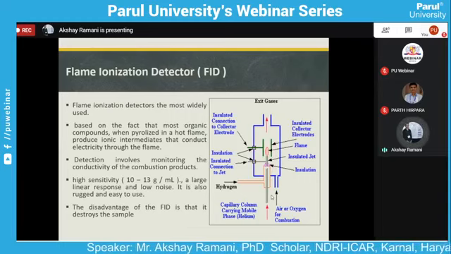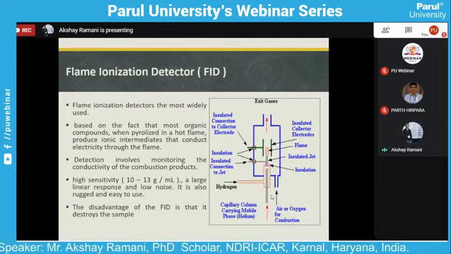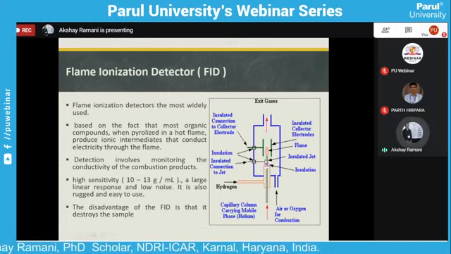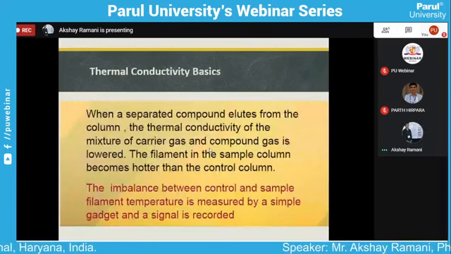A large electric potential is applied at the burning tip. The ions and electrons are collected and sent to the recorder, which records the electric current. After this, we go to the thermal conductivity based detector.